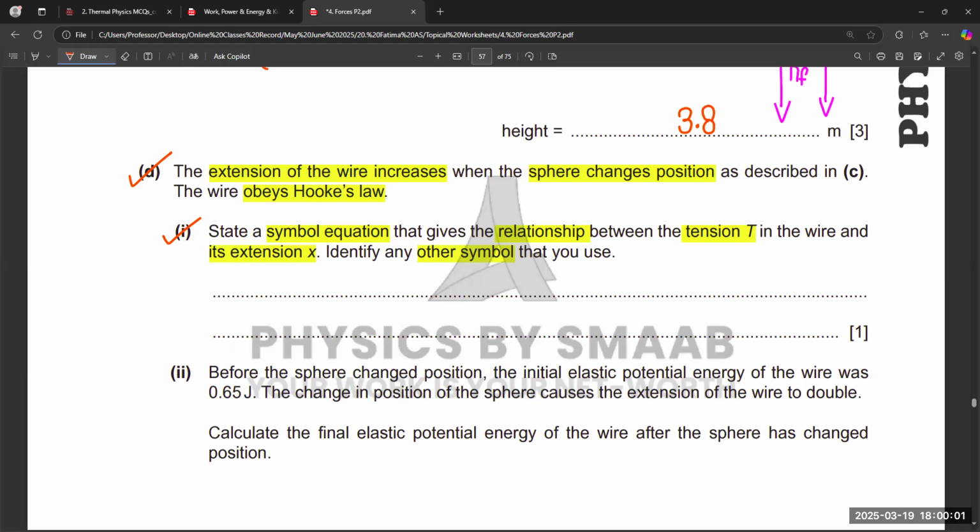So normally we know that tension is the value of the force in short, and extension is x. So there is only one equation, F equals kx, or we can write T equals kx. And k is not mentioned in the question, so k is the spring constant.